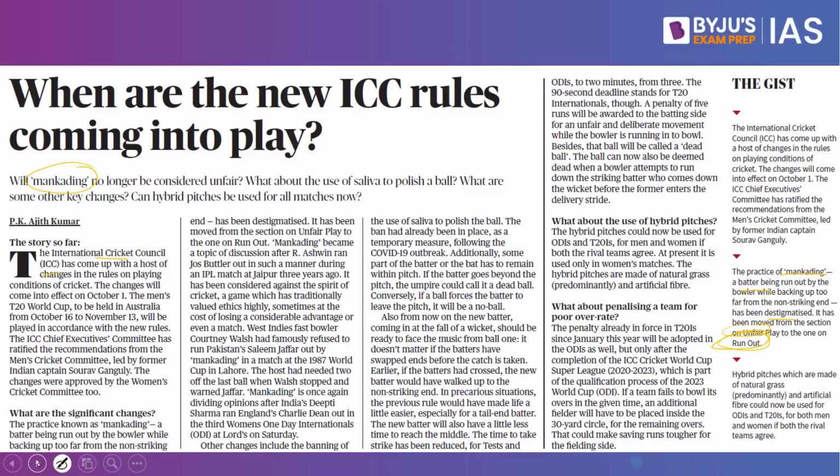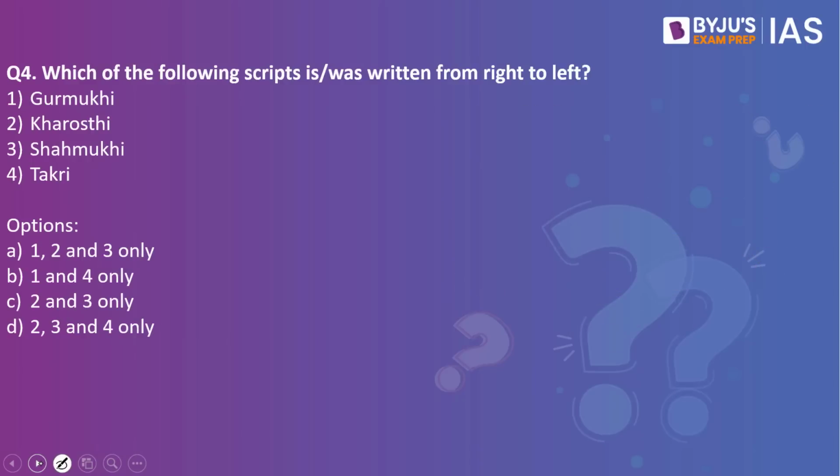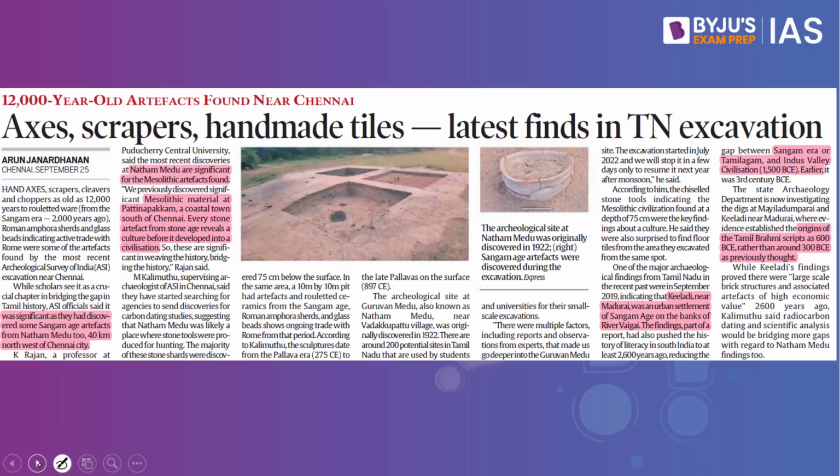Now let's look into the next practice question. Which of the following scripts was written from right to left? We have Gurmukhi, Kharosthi, Shahmukhi, Takri. The answer to this is 2 and 3. Why have we taken this practice question? Because this article in the Indian Express makes a reference to the scripts.